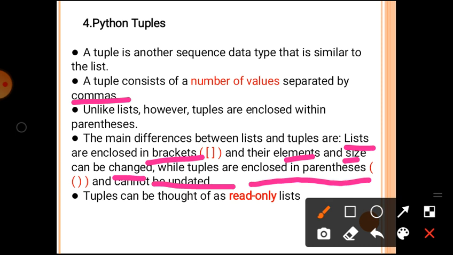Python tuples and Python lists. Tuples can be thought of as read-only lists.